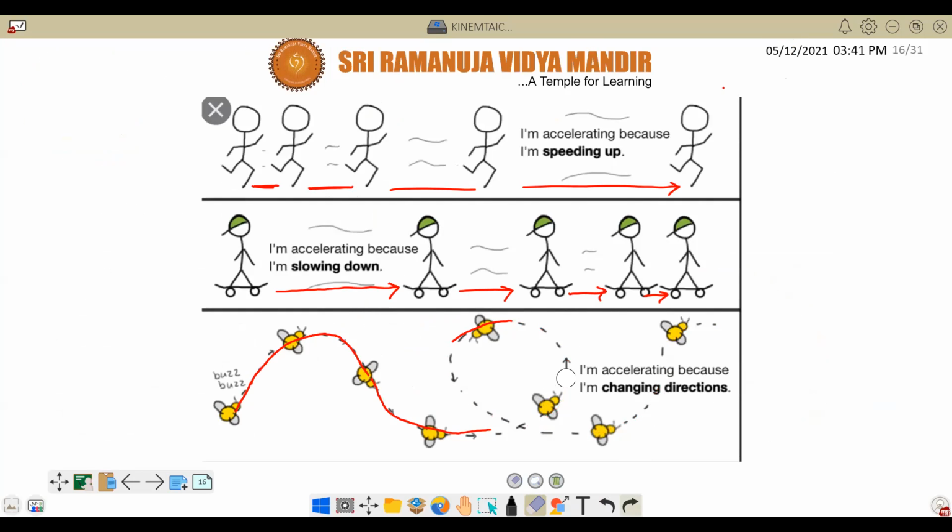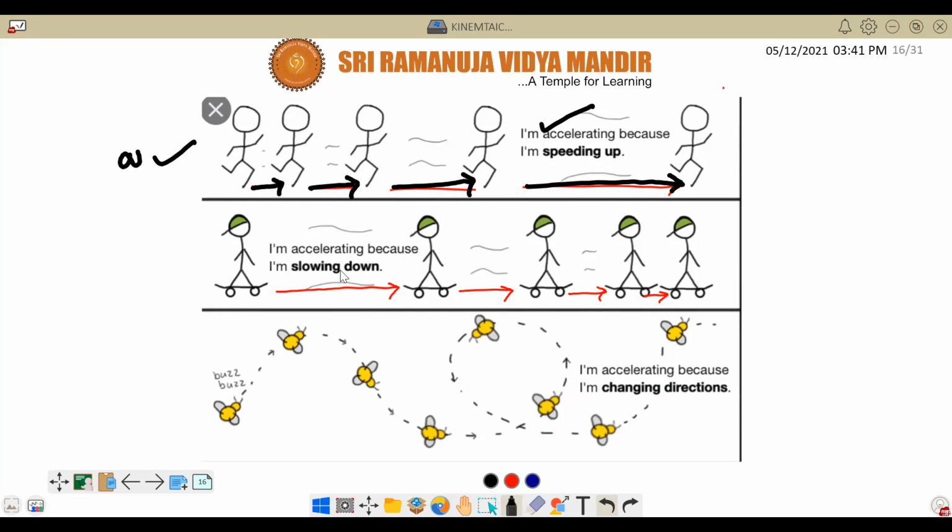Now on the screen you are able to see one diagram. Look carefully. In the first one, the body is speeding up, correct or not? The man is running fast. How do you know? The distances are increasing, correct or not? Yes, sir. So whenever there is an increase in speed, it will have acceleration.